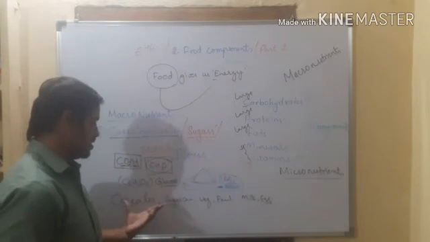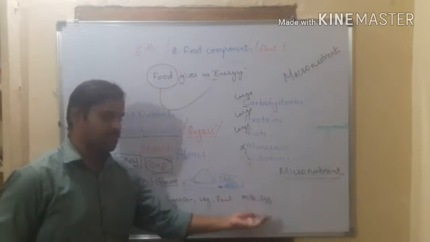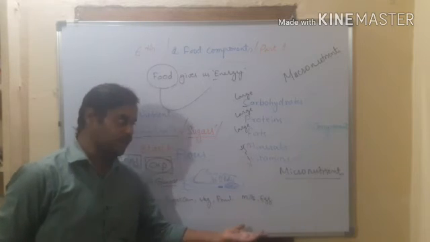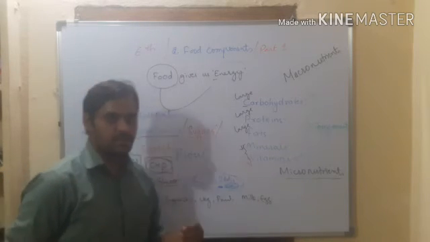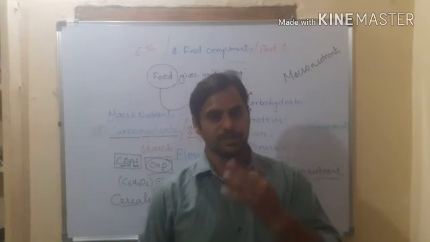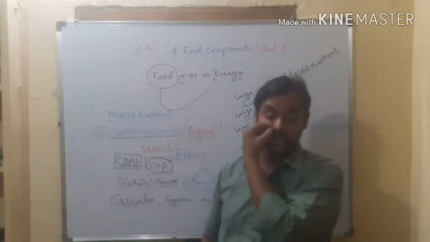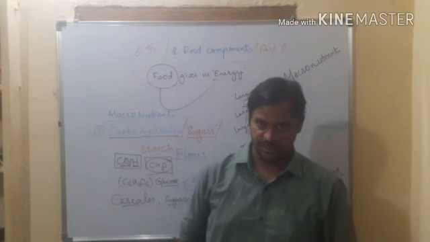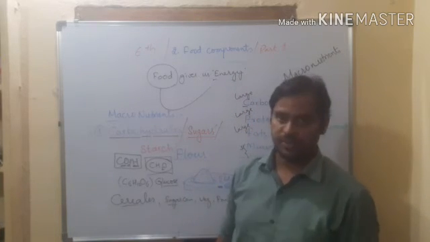And what food items contain them? Cereals, sugarcane, vegetables, fruits, milk and egg. Sir, how can you say that in sugarcane there is carbohydrate? Right? For that there is a test, and I will explain how to test the food material to detect what kind of component it contains. Right? There are separate tests for that.